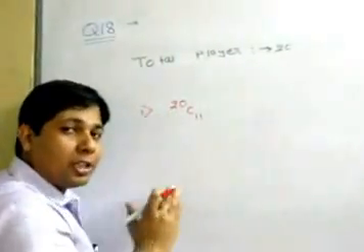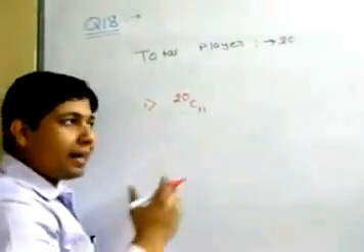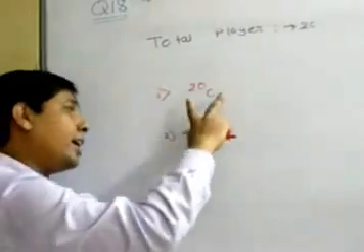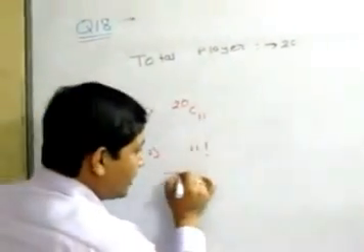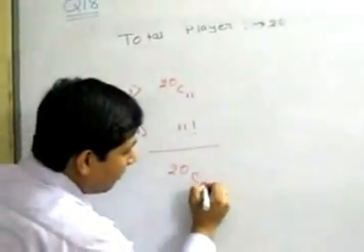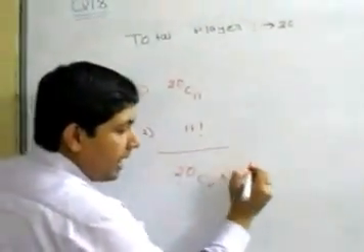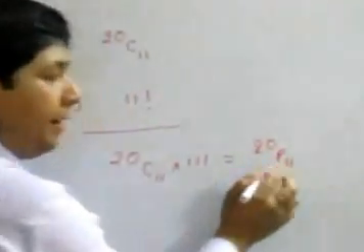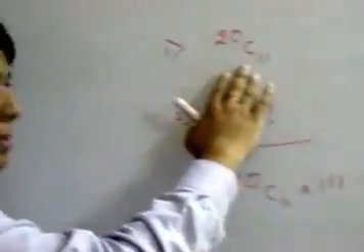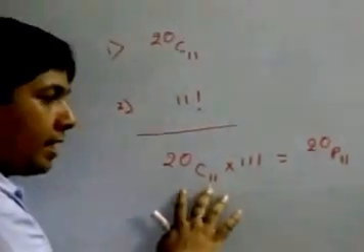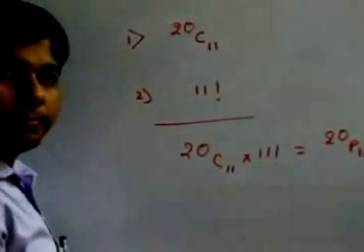Now we have to arrange these 11 players according to their batting order. So step 2, we can arrange these 11 players in 11 factorial ways. We have to do this operation and then this operation. So the total number of ways that we can arrange them in 11 different batting order positions is 20C11 into 11 factorial, and this is also equal to 20P11. In this case also we haven't applied the direct formula of P, but the formula of C for selection, and then we have seen that arrangement is required. So 20C11 into 11 factorial is the answer.